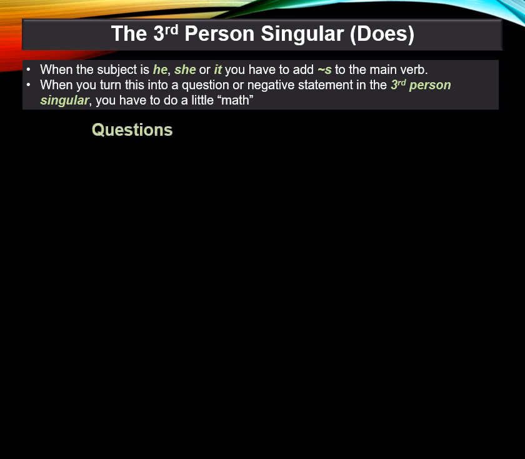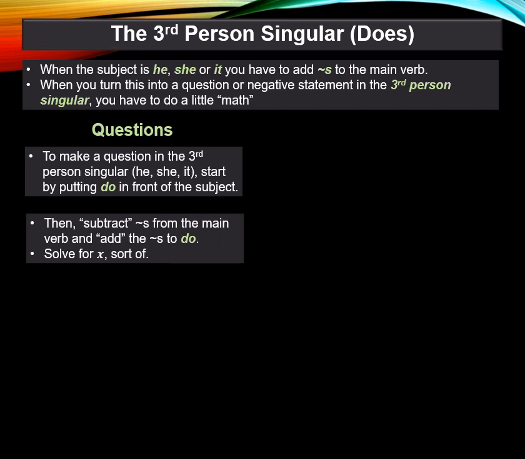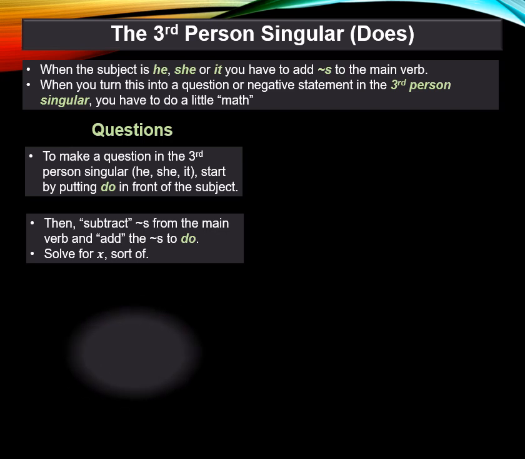So in the question, to make a question in the third person singular, he, she, or it, start by putting do in front of the subject. Then subtract the s, the third person singular s, from the main verb and add the s to do. This is how you solve for x, sort of.